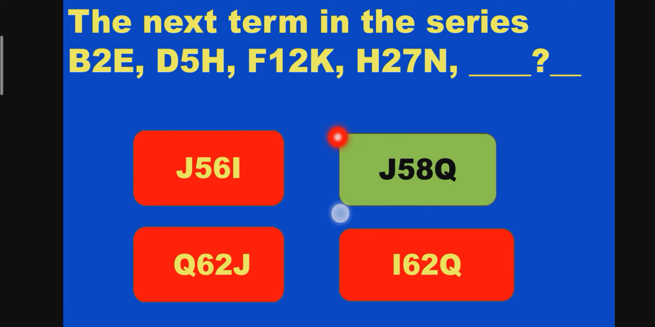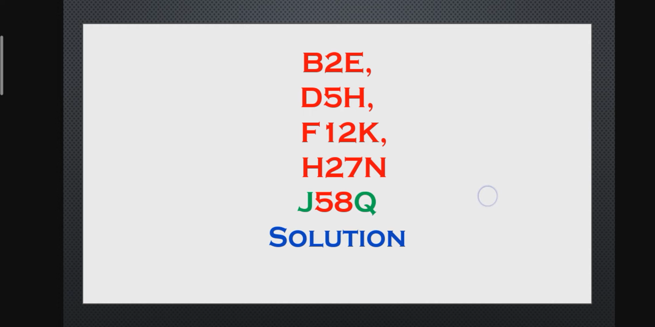Complete the series. How? Let's see. I am not checking the numbers, only checking the alphabets. B, C, D, F, H, I. The I is not there. Every alphabet between B and D, C is not there. D and F, E is not there. F and H, G is not there. H and J, I is not there. The right answer is J58Q. No need to worry about the number, only cross-checking the alphabets.